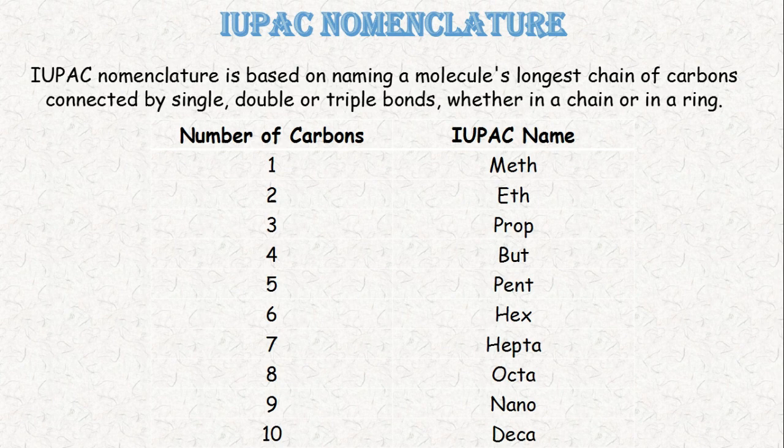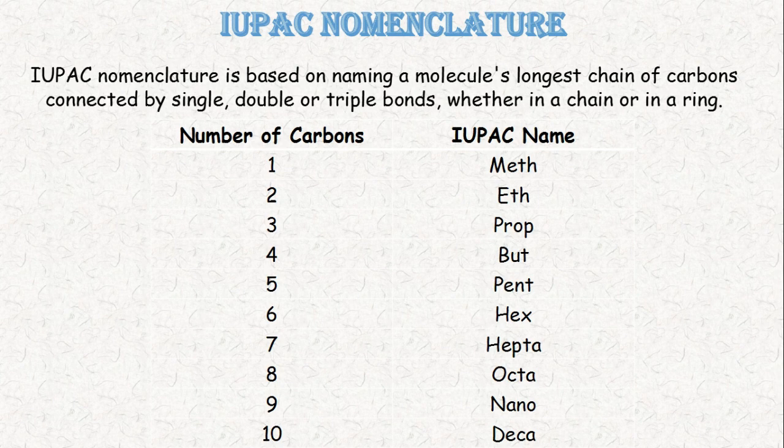IUPAC is a branch of chemistry, or it is an institution, or you can also call it a method. This IUPAC nomenclature is based on naming the molecules. It helps to name the compounds. It has different rules and regulations, and different methods in it. So basically, IUPAC is a nomenclature, something that names the compounds